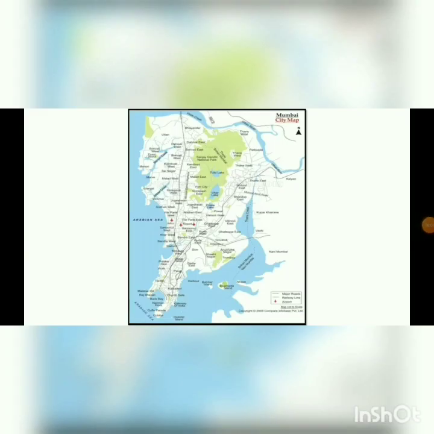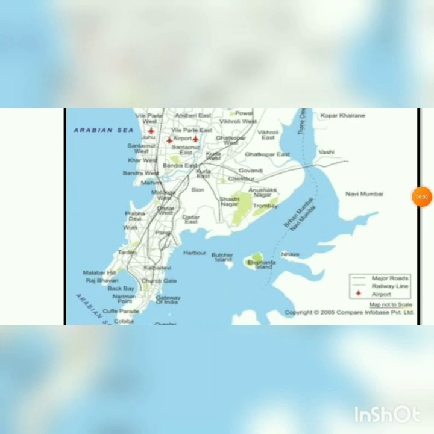Children, this is the map of Mumbai. We live in the Mumbai district. So we should know a little bit about Mumbai also. So let us see the different places in Mumbai. Towards the south of Mumbai, children, you can see at the border you have Colaba. So here below you can see Colaba,